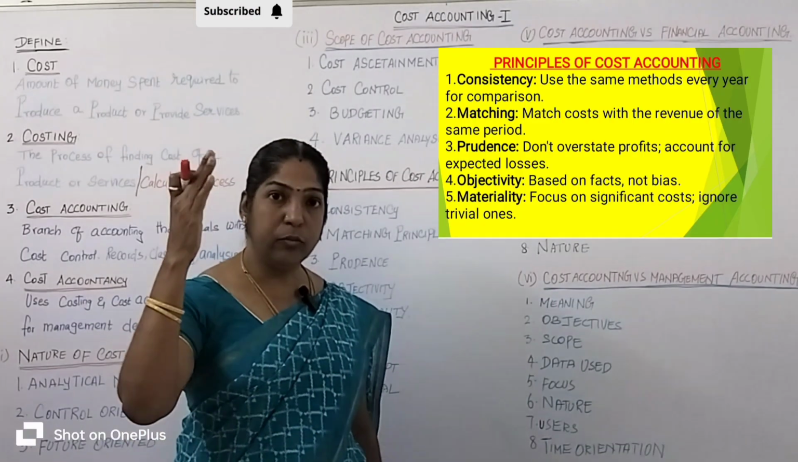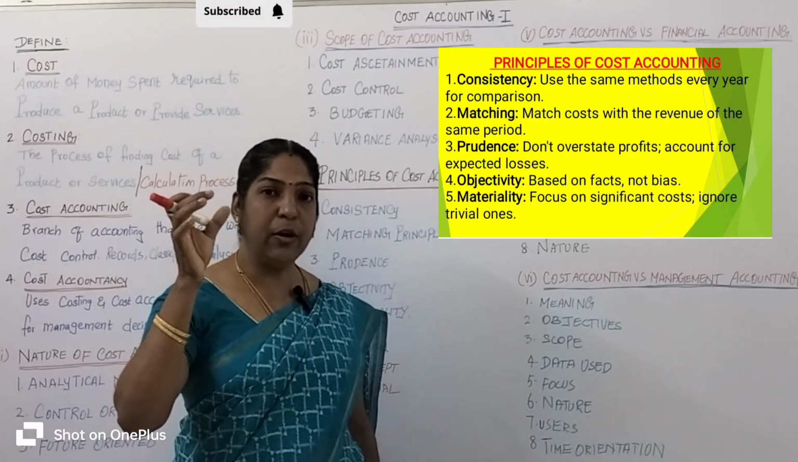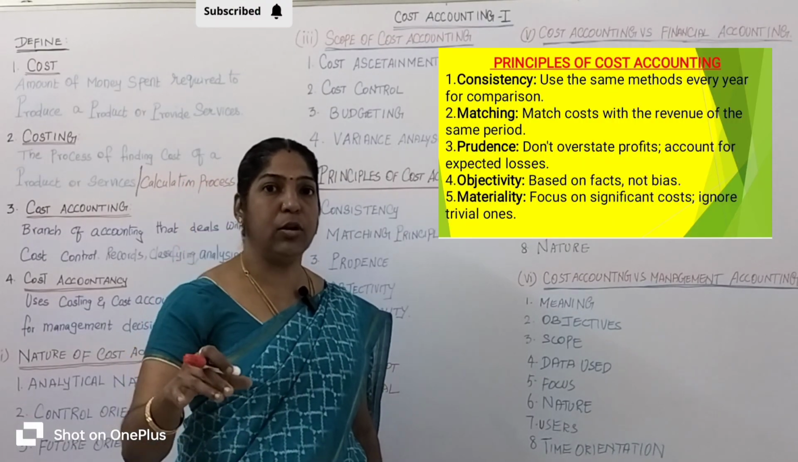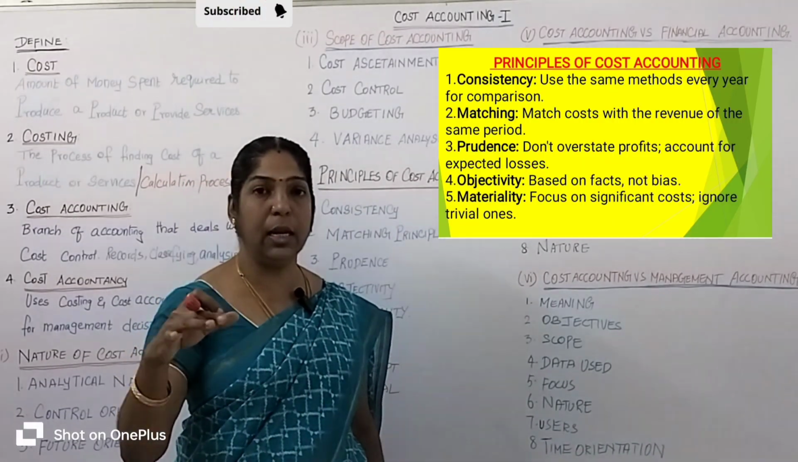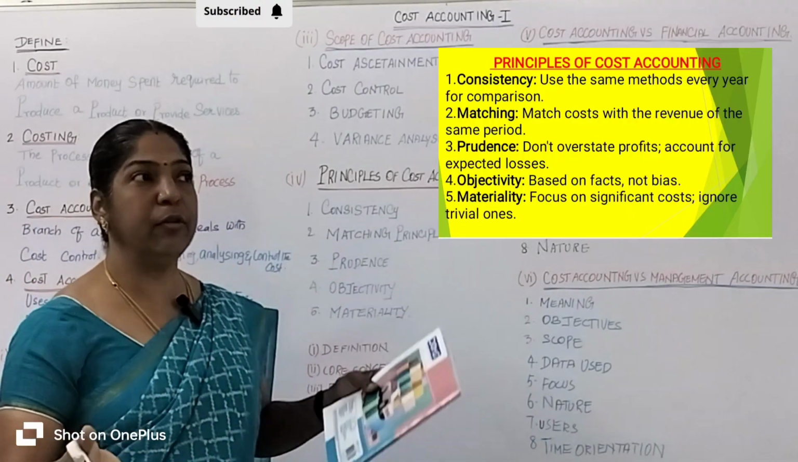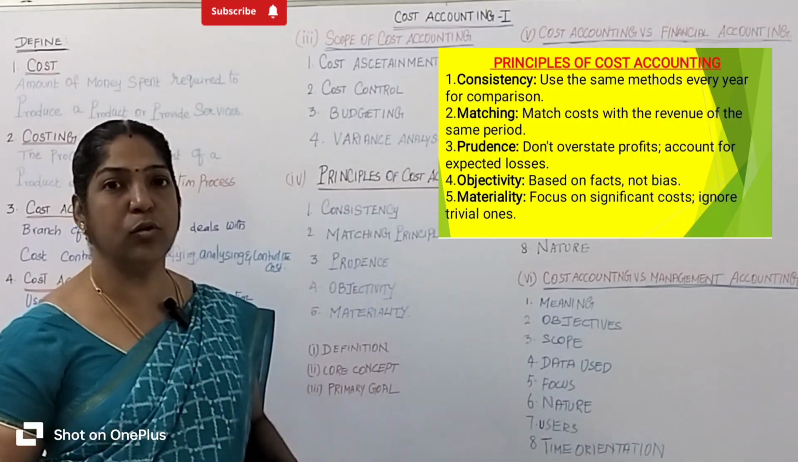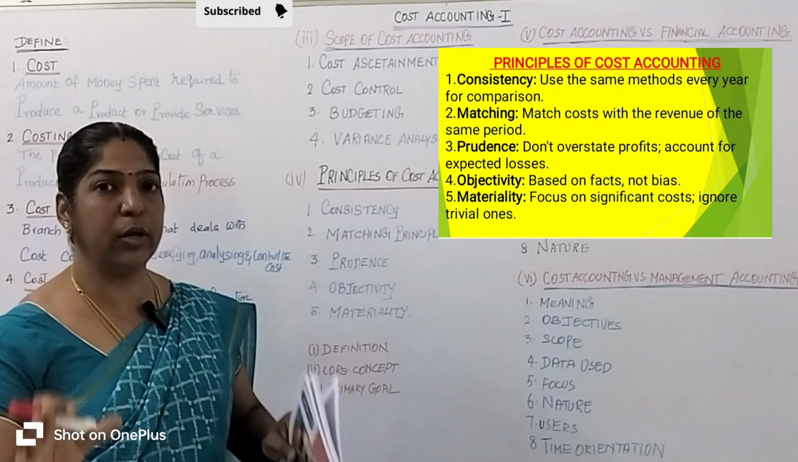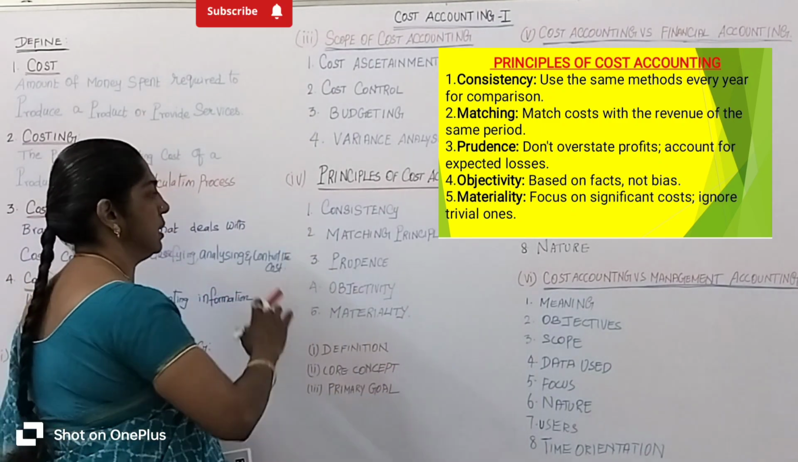So what is the reason? The company follows the same method of calculation, the same method of accounting, so it can be easily and properly compared across all the years. So every year the company follows the same method of accounting system. That is called consistency.